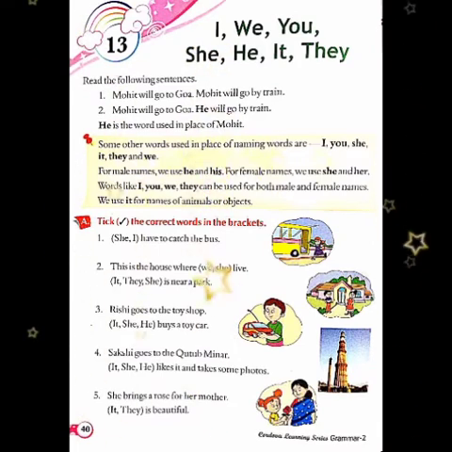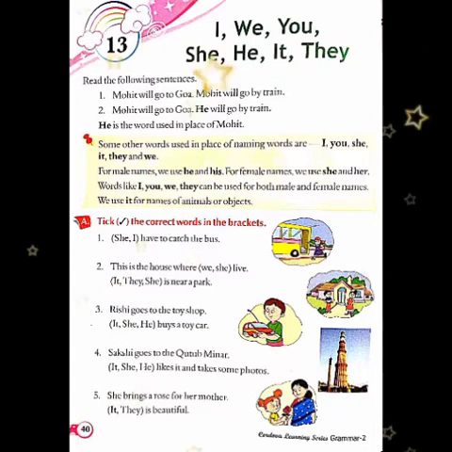Children, for male names we use he and his, and for female names we use she and her. Words like I, you, we, they can be used for both male and female names.